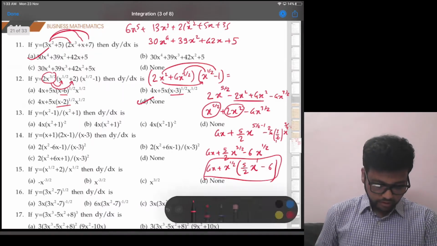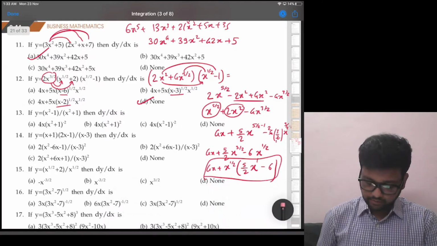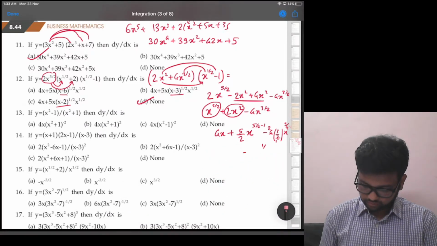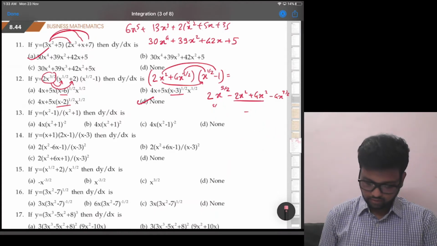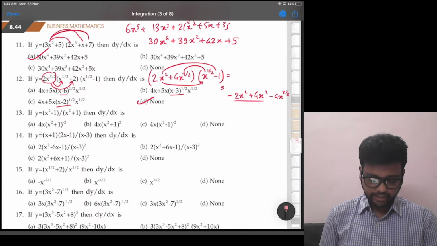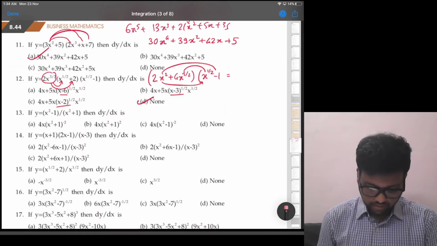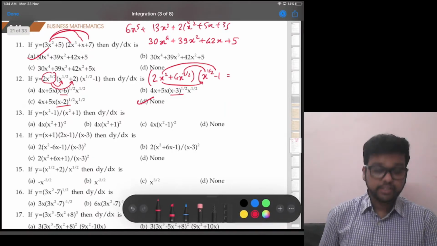Okay. Let's go to 13th. Let me erase this once. Just a second. Fine. Let's go to 13th. 13th is given as y is equal to x square minus 1 upon x square plus 1. Then what is dy by dx?